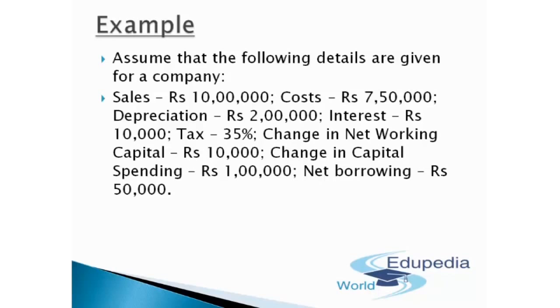Change in net working capital is rupees 10,000, change in capital spending is rupees 1 lakh, and finally net borrowing is rupees 50,000. We are supposed to find the free cash flows for the firm and free cash flows for equity. So let's head towards the solution in order to understand this concept in a better manner.